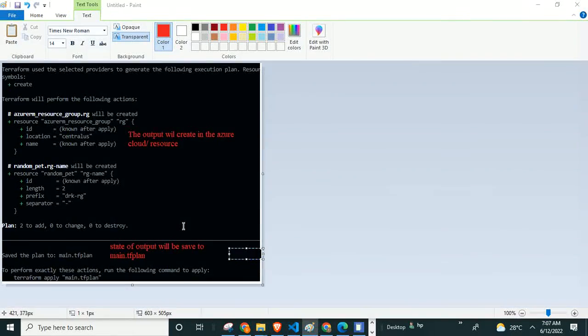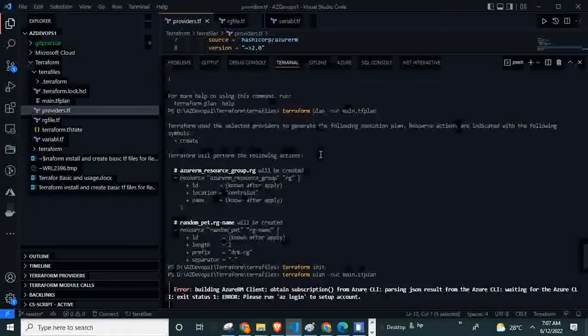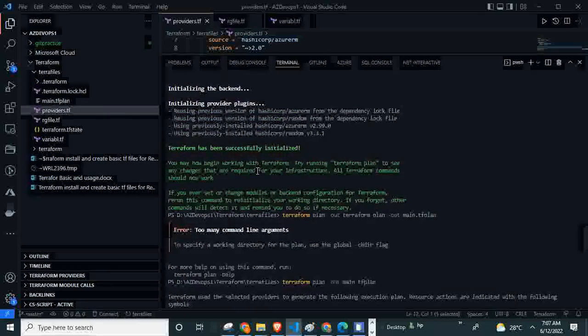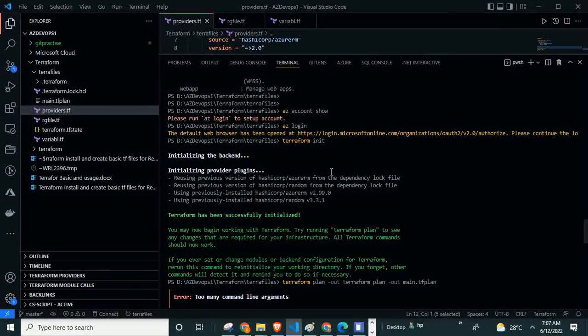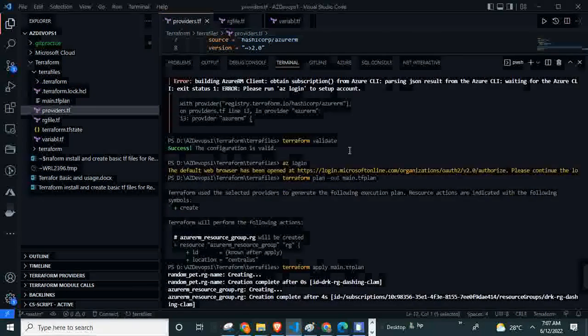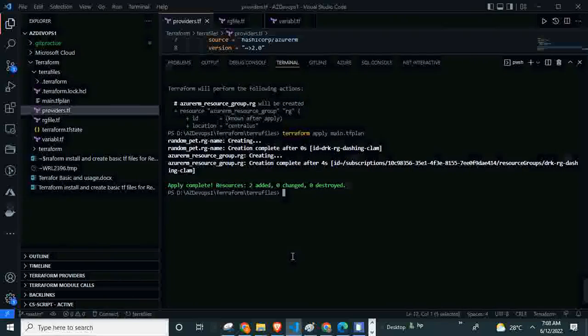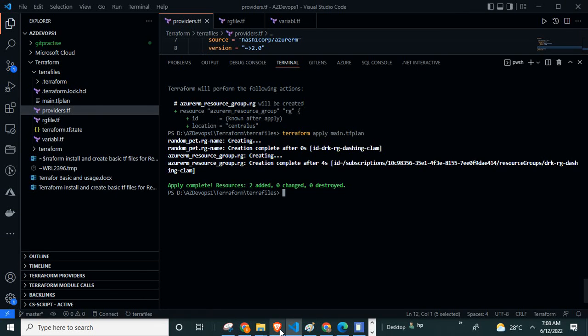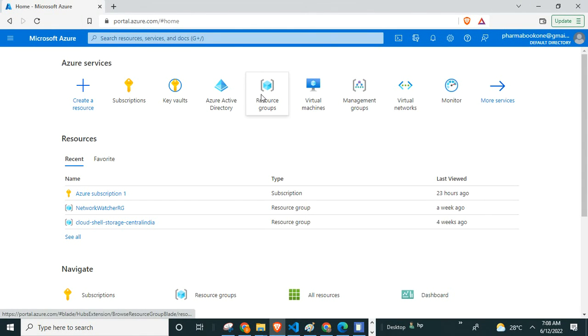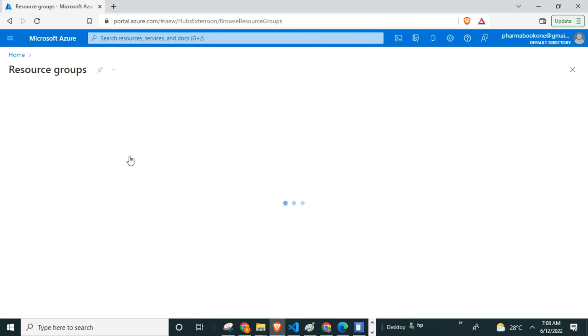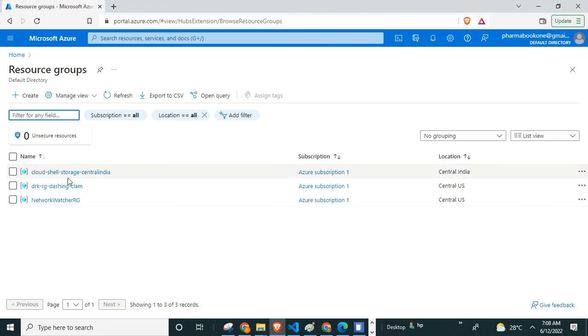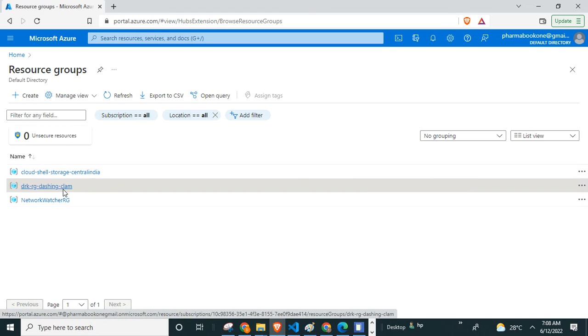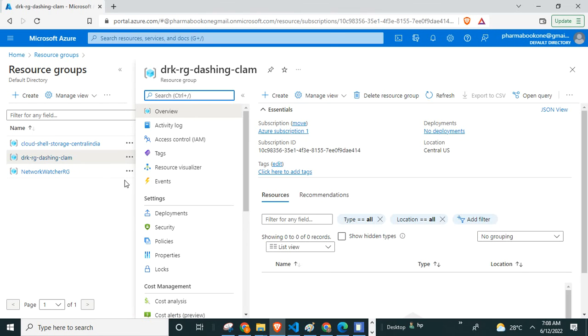Normally you are writing code here, and any changes will be applied in one of two ways. One is increment. If you change anything, say Ramakrishna RG, I will make it Ramakrishna RG 2. If you take the increment method, the old resource group stays alive, meaning it stays the same. We will verify whether it was created or not. This is the name that was created, DRK RG.